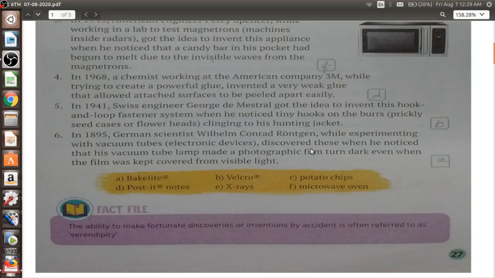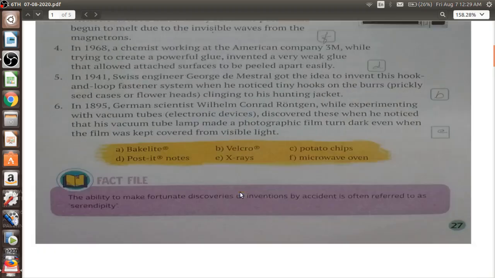Last but not the least, the German scientist Wilhelm Conrad Röntgen, while experimenting with vacuum tubes, noticed that his vacuum tube lamp made a photographic film turn dark even when the film was kept covered from visible light. That is, he discovered the X-rays. Alright, so this was how these accidental discoveries were made.